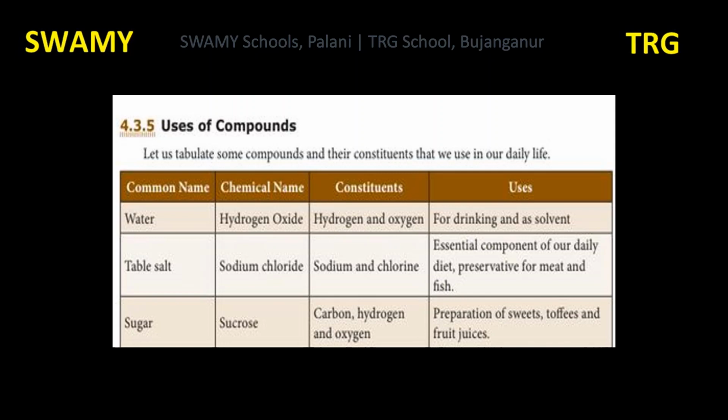So it is the essential component of our daily diet. Then preservative for meat and fish.